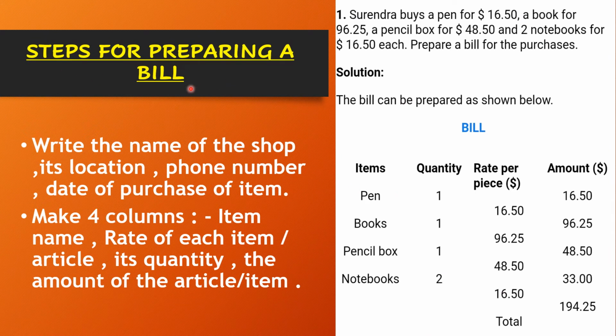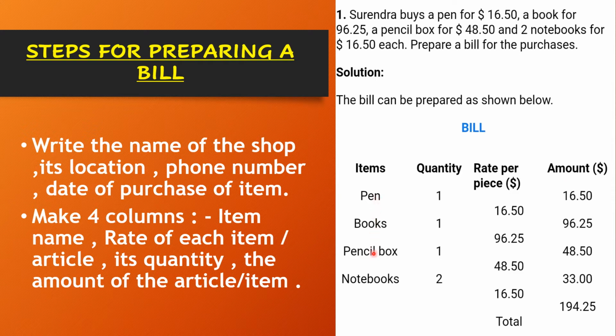Steps for preparing a bill. In order to prepare a bill, we need to follow certain steps. Write the name of the shop, its location, phone number, date of purchase of the item. Make 4 columns: item name, quantity of the item purchased, rate of the articles per piece, amount.